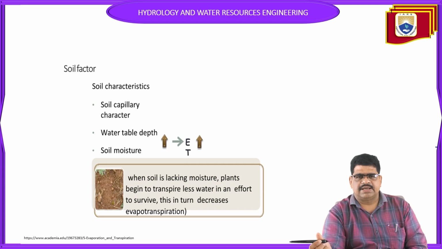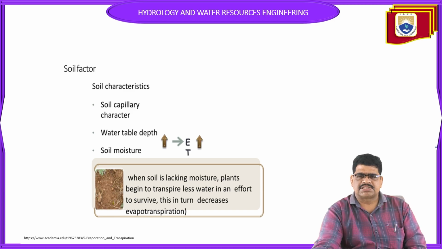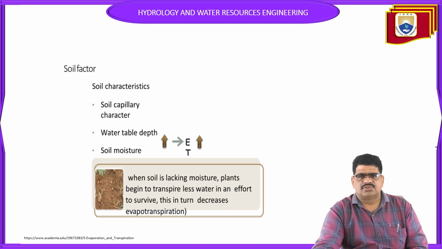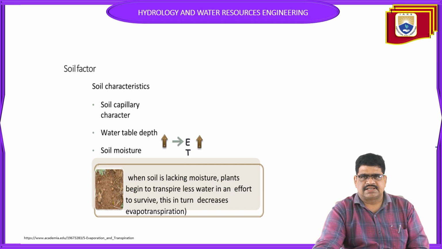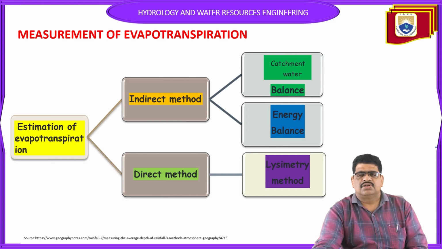Some soils absorb more, and their infiltration capacity and percolation will be more. Some soils have less infiltration capacity due to the soil conditions. So these soil conditions can affect the water table, and the soil moisture also affects the evapotranspiration.